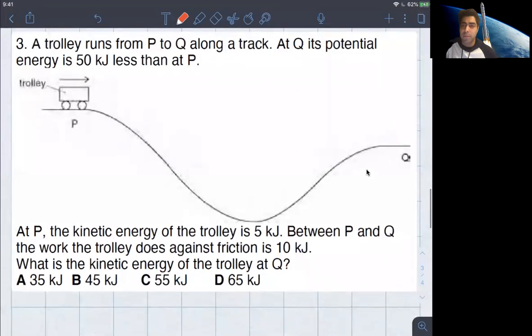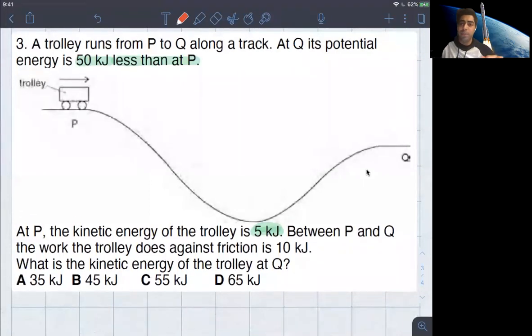These are some questions that have been taken from A-level past papers, but somebody who's good with the O-level physics chapter on work, energy, and power will also be able to do all three of these questions. So it says a trolley runs from P to Q along a track. At Q, its potential energy is 50 kilojoules less than at P. And then it goes on to say that at P, the kinetic energy of the trolley is 5 kilojoules. Between P and Q, the work the trolley does against friction is 10 kilojoules. What is the kinetic energy of the trolley at Q?